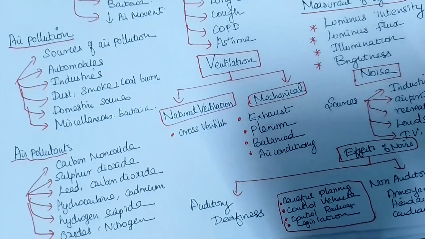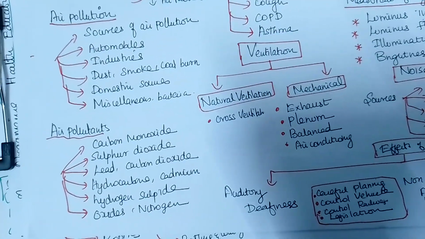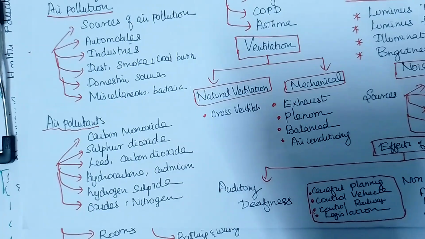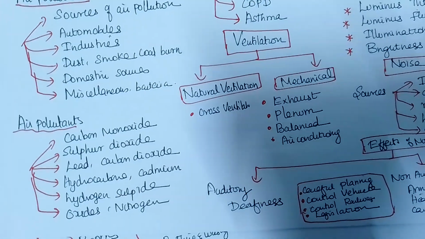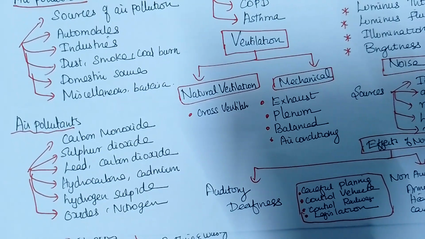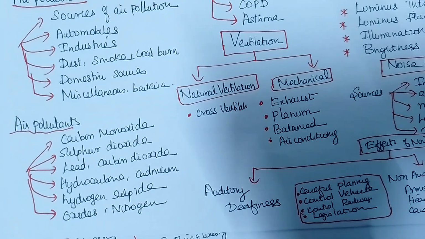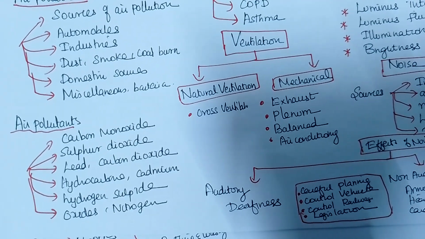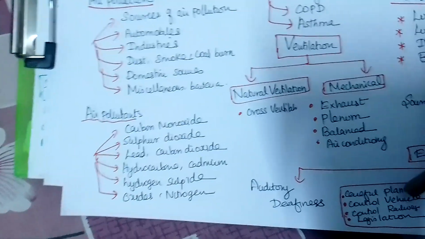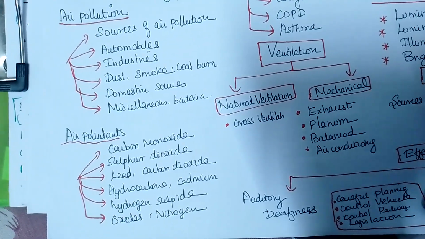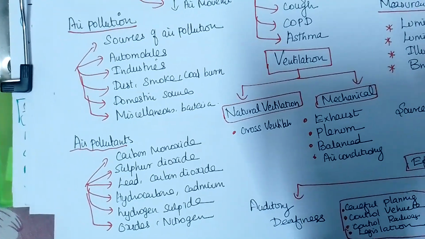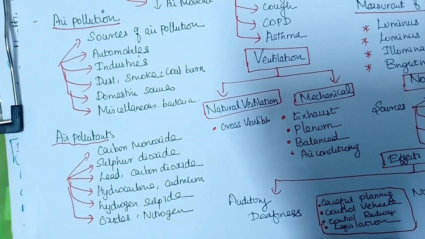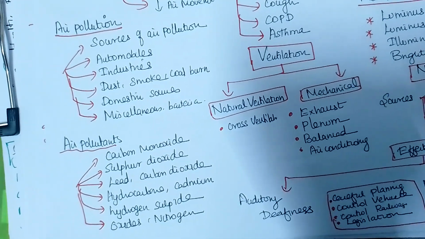How do we plan? We have to plan the city to be noise free. You should not give permission for building nearby the railway station. You should not build the hospital near the residence area. You should not allow the industry near the residential area. Don't allow the recreation hall. You have to plan the cities very carefully, control the vehicles and the railways, do the legislation, and give punishment to the people who are using the horns unnecessarily. The measurement of noise is called decibels.